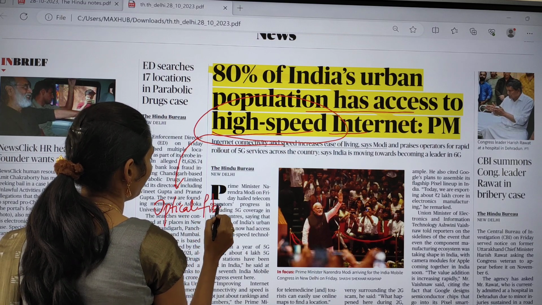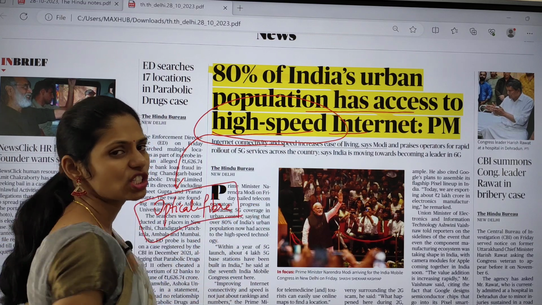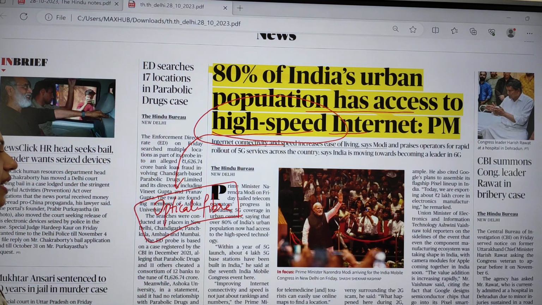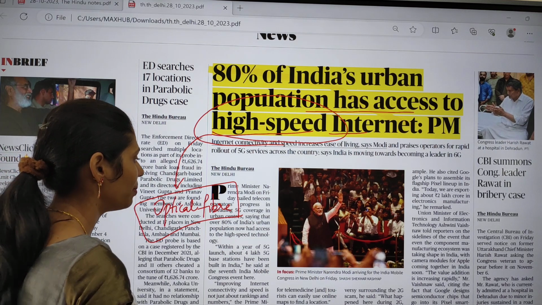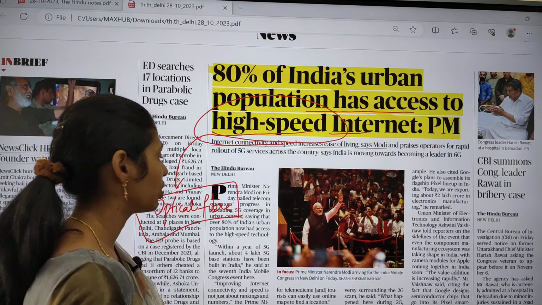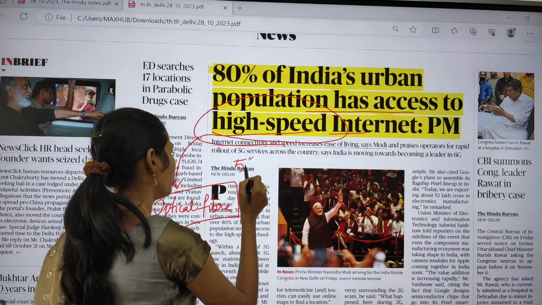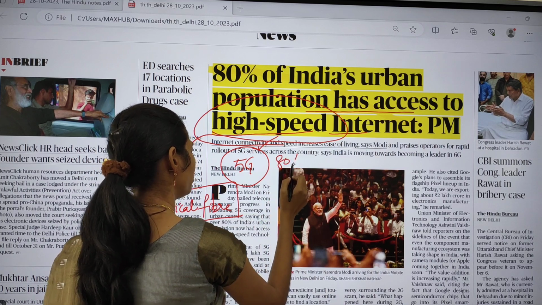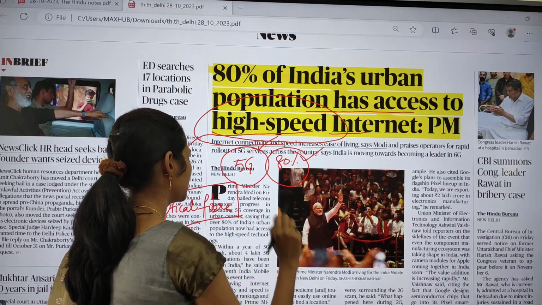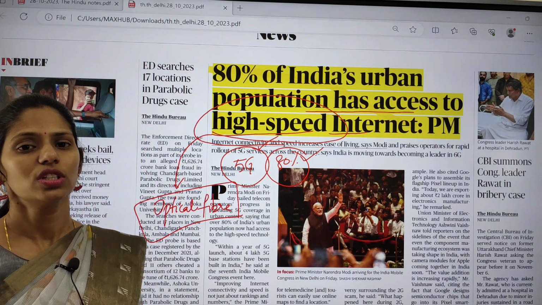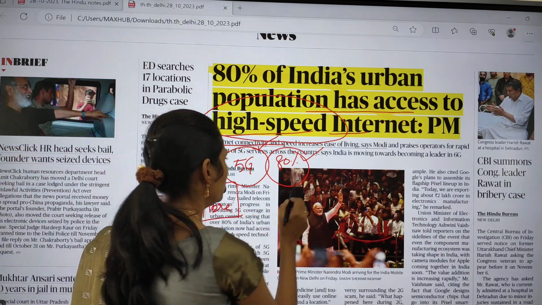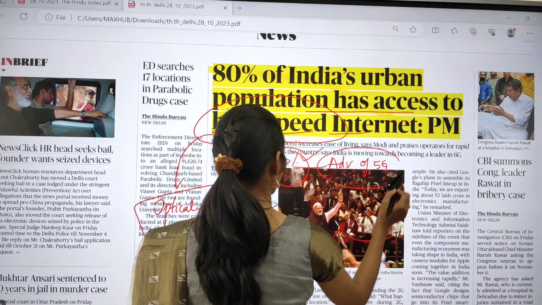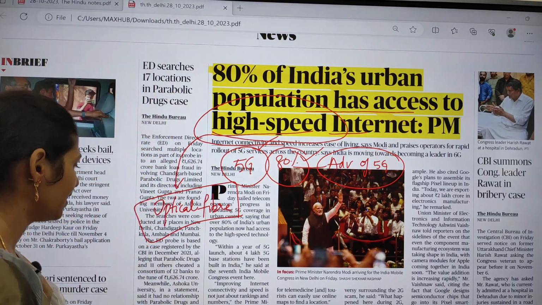Through this optical fiber program, we want to connect panchayats with internet facility. This article says that because of improvements and developments in the telecom sector, we are focusing on 5G coverage in urban areas, and about 80% of the urban population now has access to 5G technology. So here you have to see what the advantages of 5G technology are. It is very important. Clear?